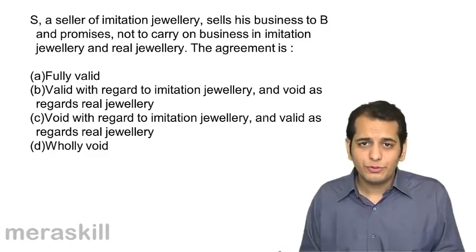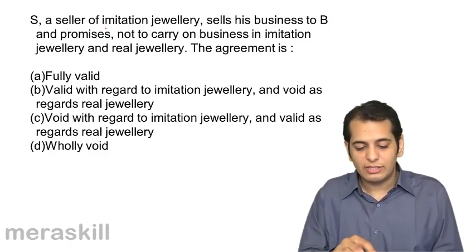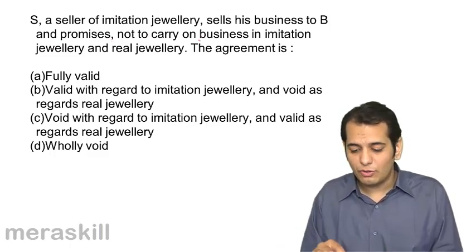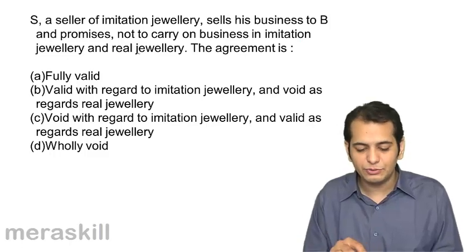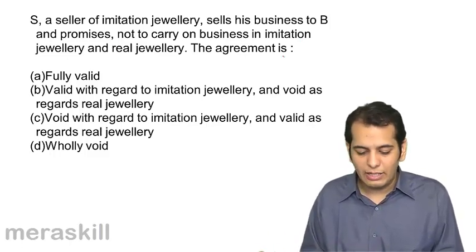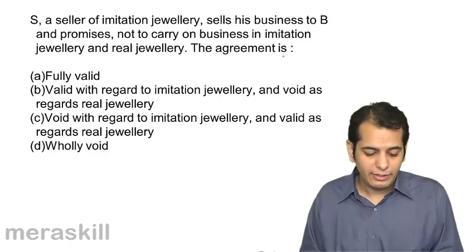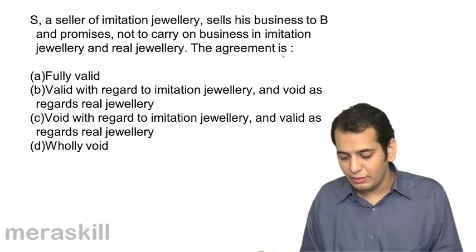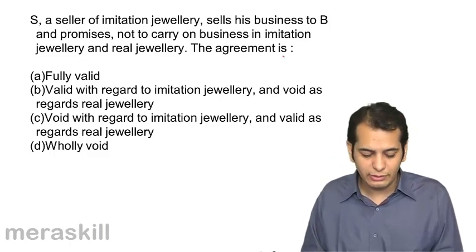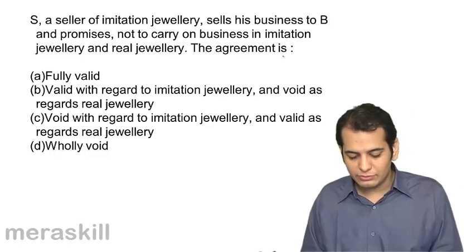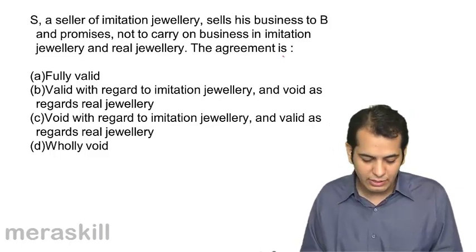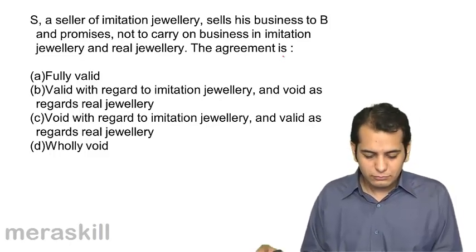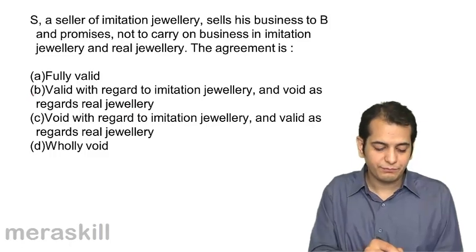Now we have a question for you on this. S, a seller of imitation jewelry, sells his business to B and promises not to carry on business in imitation jewelry and real jewelry. The agreement is: A, fully valid; B, valid with regard to imitation jewelry and void as regards real jewelry; C, void with regards to imitation jewelry and valid as regards real jewelry; D, wholly void. Here the answer is B.